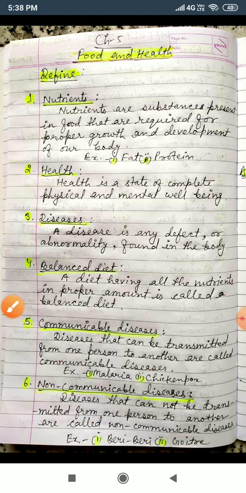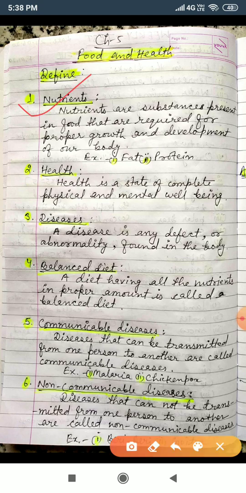Here see the examples. Number 1, I have written beriberi. And second example is the goiter, GOITRE. So these are the definitions of nutrient, health, diseases, balanced diet, communicable diseases and non-communicable diseases.